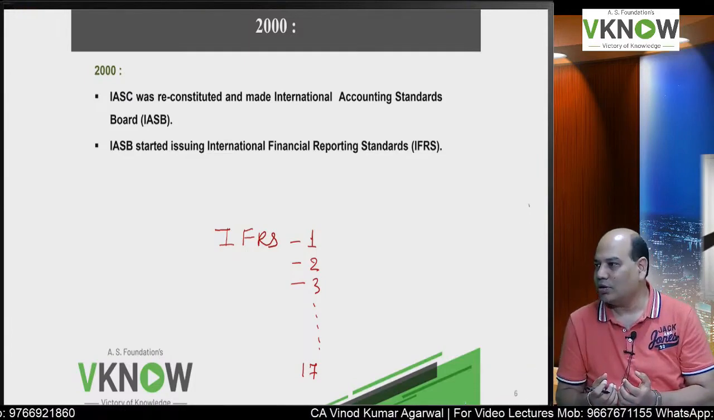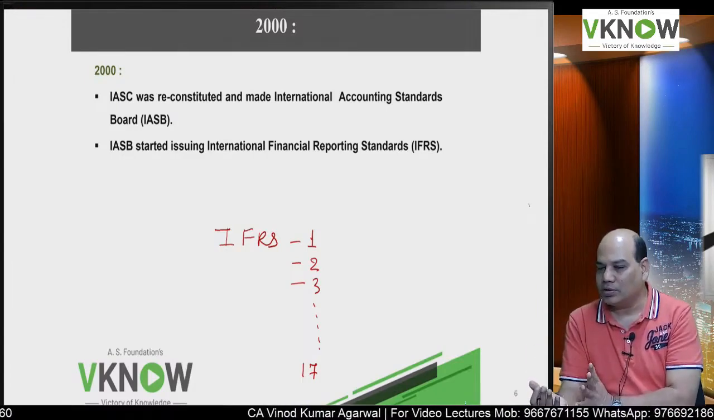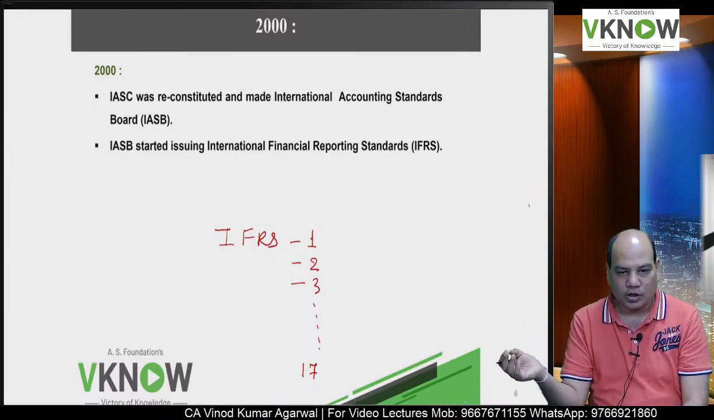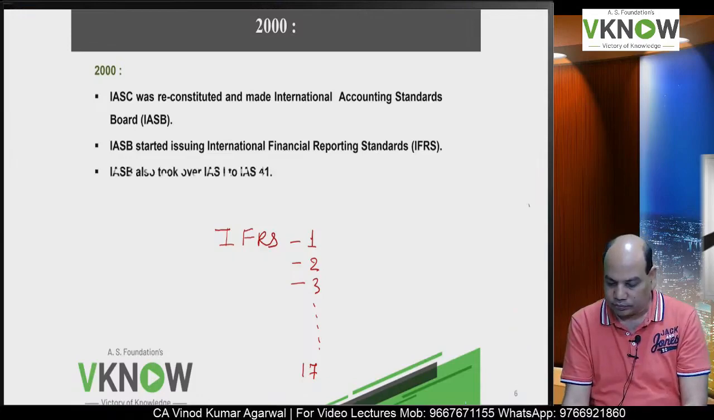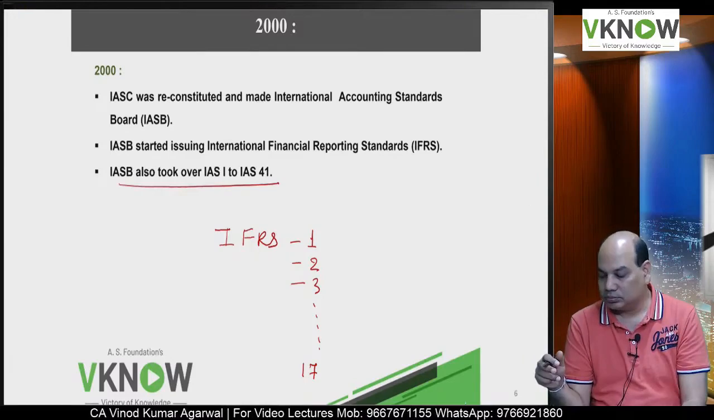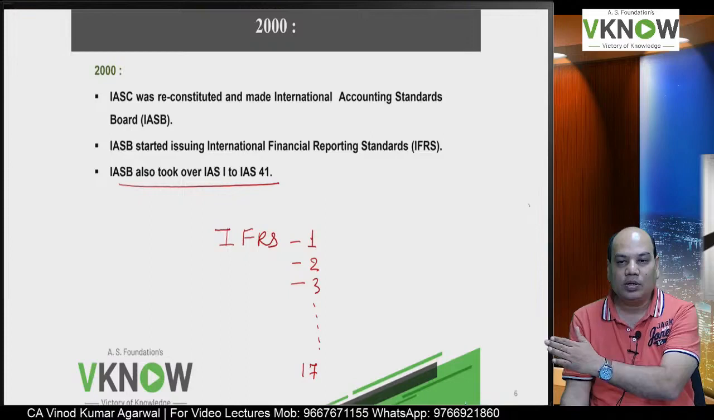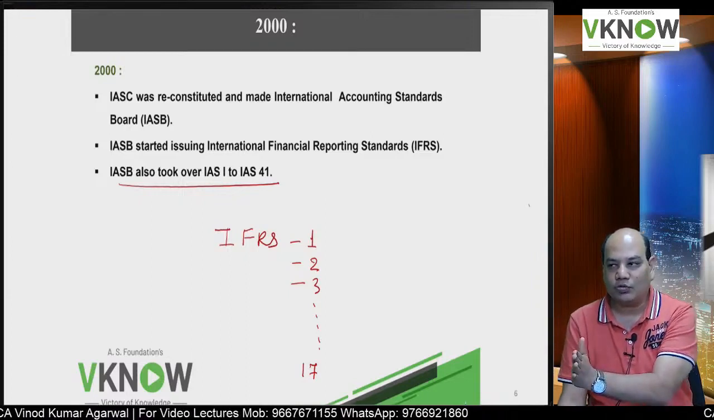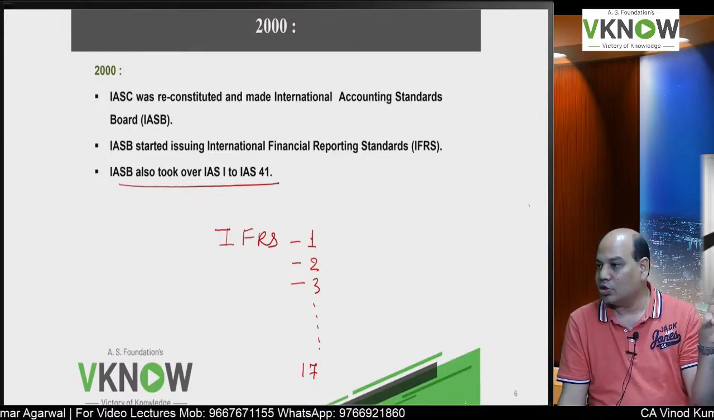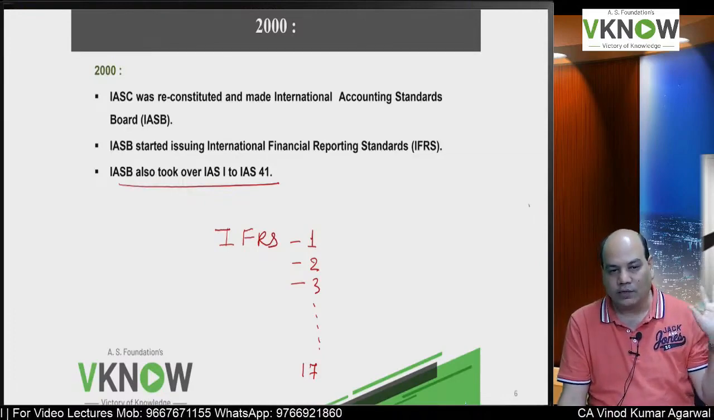They have taken all the IAS which were in existence, plus now when they issue a standard, it is given a prefix as IFRS 1, IFRS 2 and like this. Okay. So it took over all those standards which were still applicable. So you will find the numbering system is IAS 1, 2, 3, it goes up to 41, but then suddenly it starts from IFRS 1, 2, 3, 4 and up to 17, because IASC issued IAS, IASB is issuing IFRS.